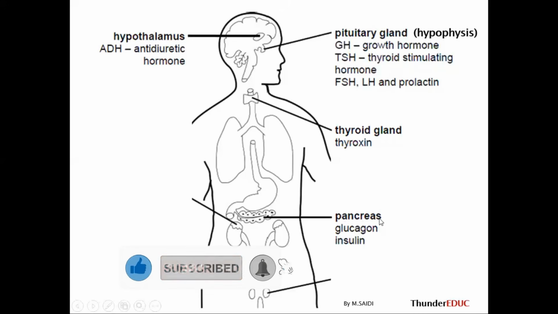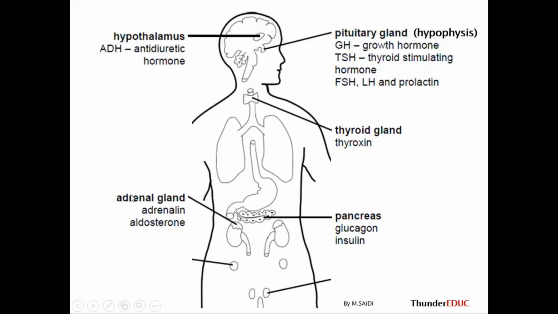Pancreas is found in the digestive system. This is the only gland which is both endocrine and exocrine. We can ask you that question: which gland is both endocrine and exocrine? It is pancreas. Then you have the adrenal gland. It produces which hormone? Adrenaline and aldosterone. It produces adrenaline and aldosterone.